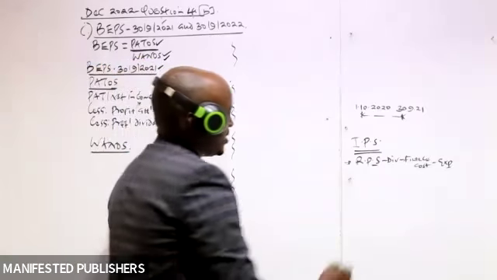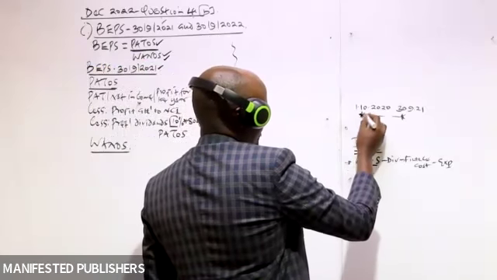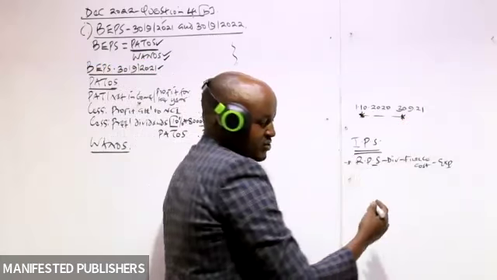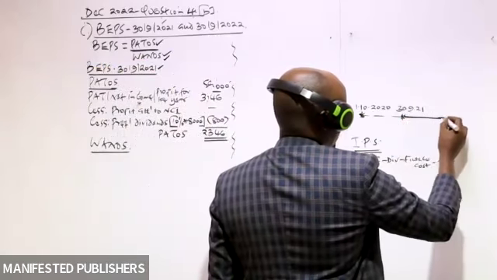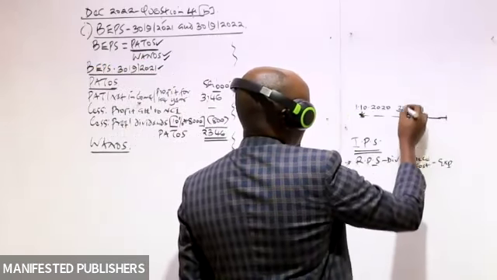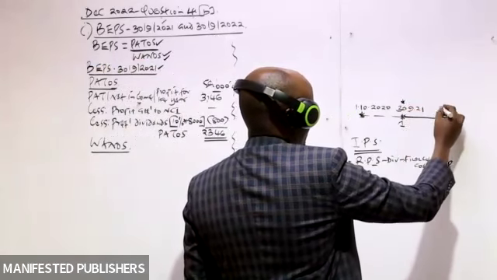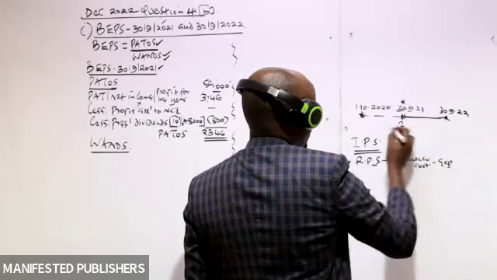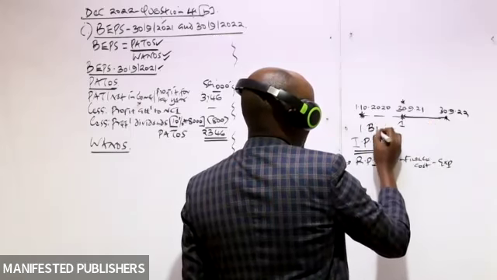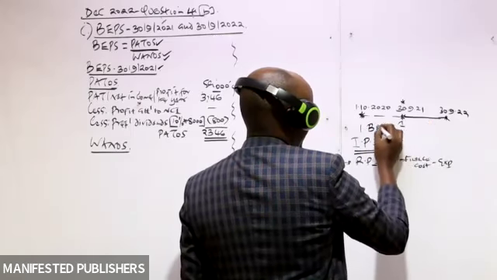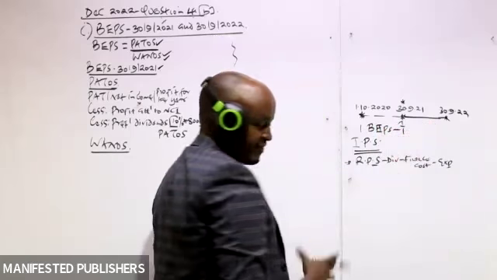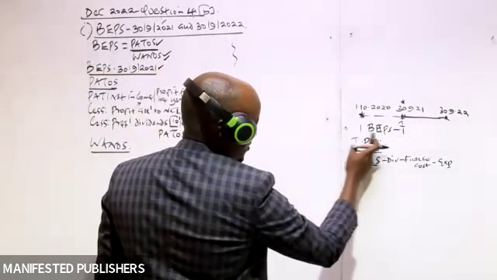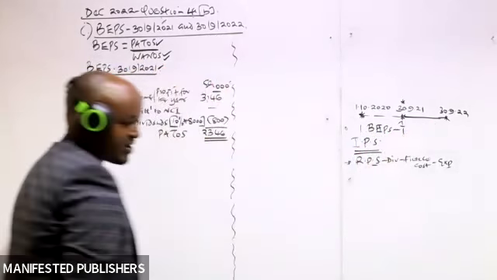How do we compute this one? We compute this by taking the ordinary shares which had been issued at the start of this year. It's also important to note that in this question, we have information for 2 years. The first year ended 30th September 2021. The second year ended 30th of September 2022. First of all, we are computing the basic earnings per share for the first year here. So we take the shares which had been issued at the start, and we add the other shares which were issued during that year.